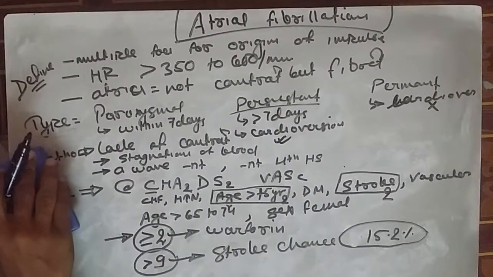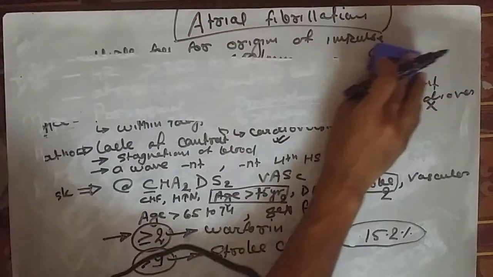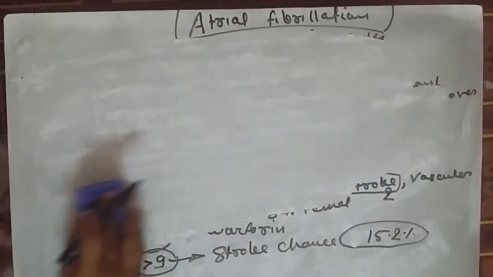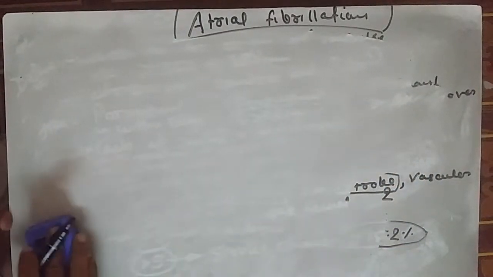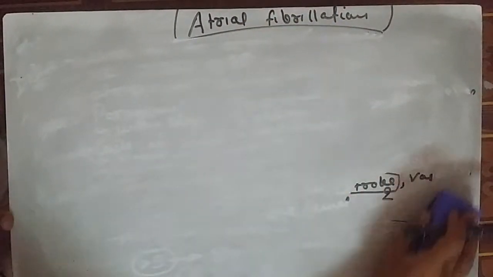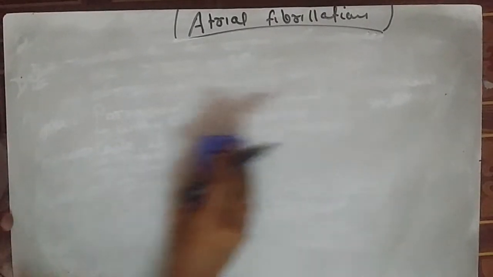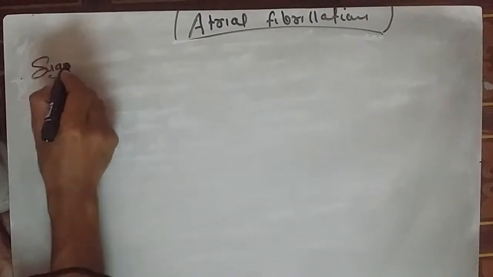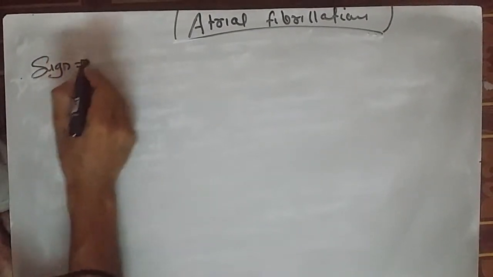Now coming to the signs and symptoms of atrial fibrillation. Okay, what are the signs and symptoms? Usually this patient presents with palpitation. Usually they are asymptomatic, but they can present with palpitation, fatigue, syncope, angina, and cardiac failure along with thromboembolism. And the important sign present in this patient is an irregular pulse, varying volume pulse. These signs are very important for atrial fibrillation.